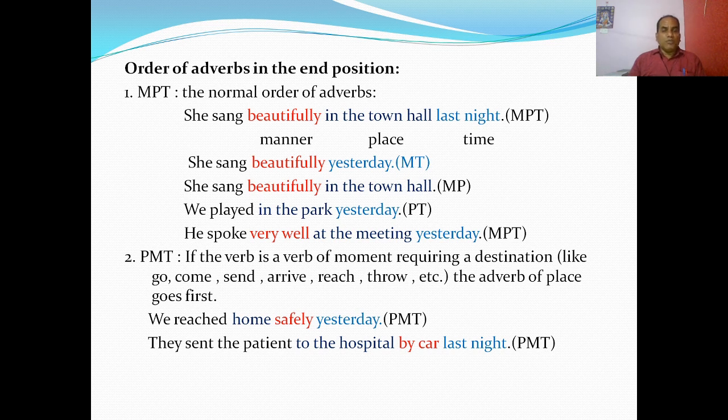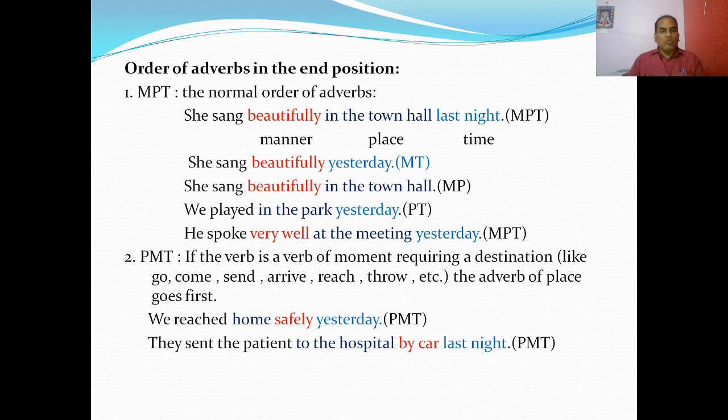Place comes first before the manner adverb if the verb is a verb of movement requiring a destination: go, come, send, arrive, reach, throw, etc. These are verbs of movement. They require a destination. After this type of verb, the adverb of place comes first, then the adverb of manner, then the adverb of time.